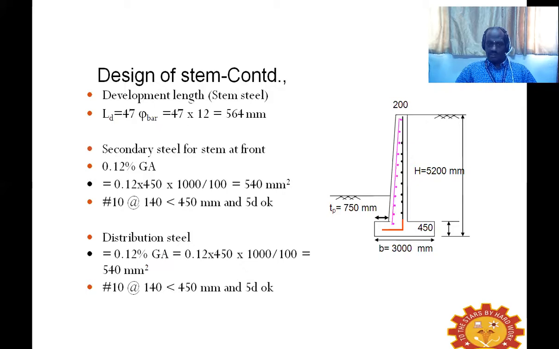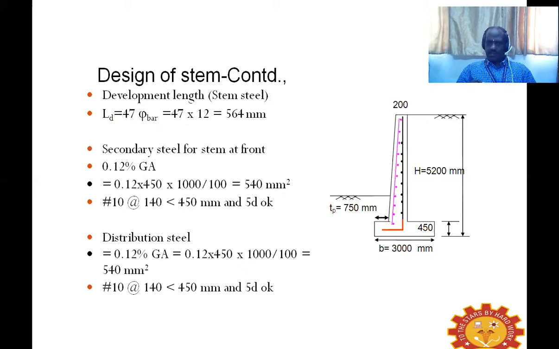So for the secondary steel, the gross cross sectional area is B into capital D. B is 1000 mm we can take, and capital D is 450 mm. 0.12 divided by 100 into 450 into 1000 gives an area of 540 square mm. We assume some suitable diameter, so the secondary reinforcement can be 10 mm bar at 140 mm center to center.